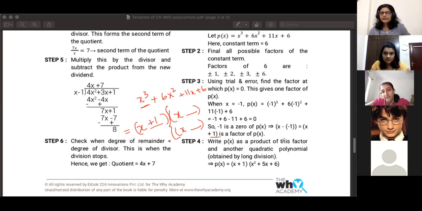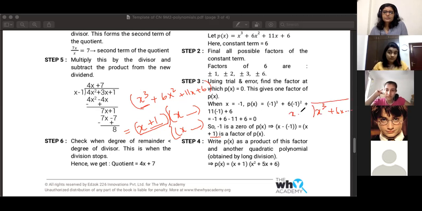To find the other two, you divide p of x by x plus 1. You do long division, using the long division method, you divide these two. Once you use the long division method, you get a quotient, right? You divide x cube plus 6x square and so on by x plus 1.